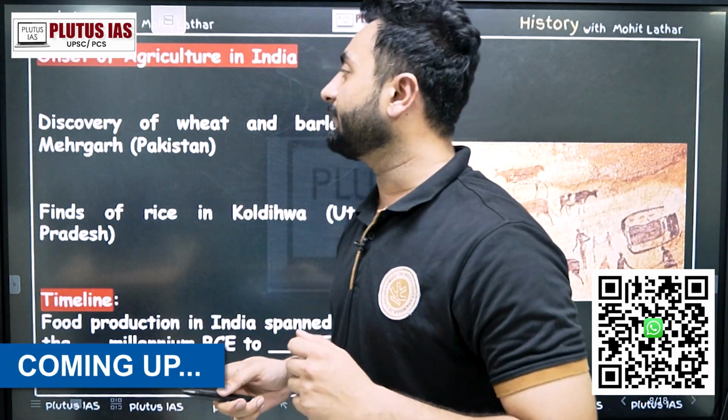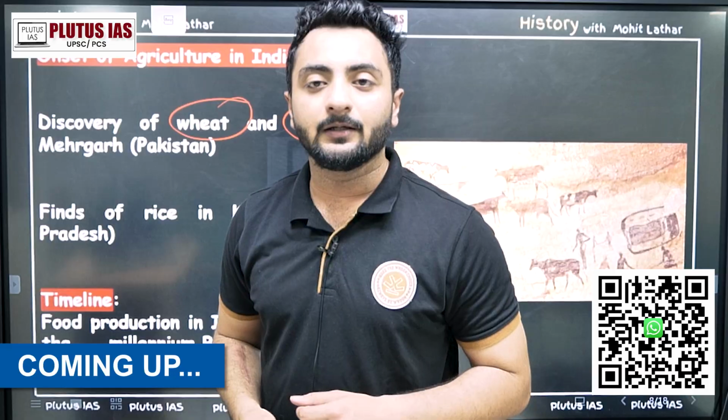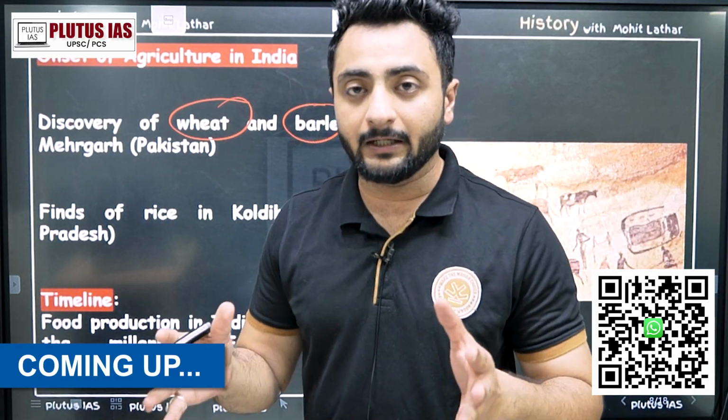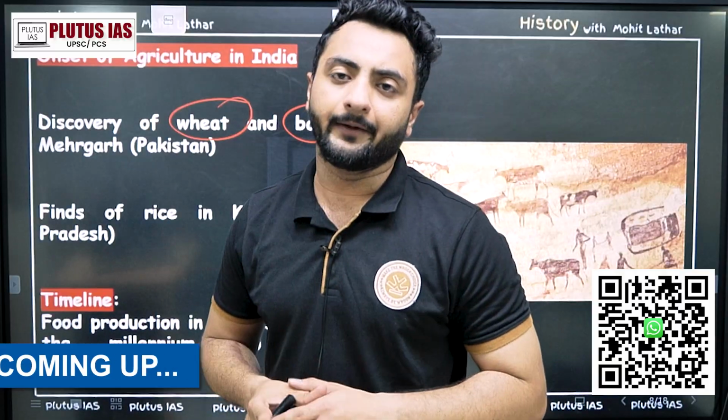We can see the evidences from the discovery of wheat and barley from Mehrgarh, which is in Pakistan today, but earlier on the Indian subcontinent was considered as a part of whole India.